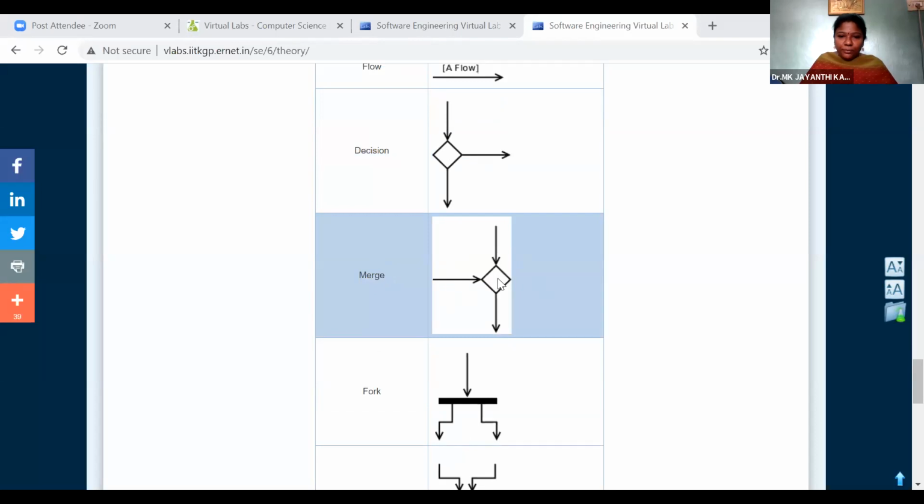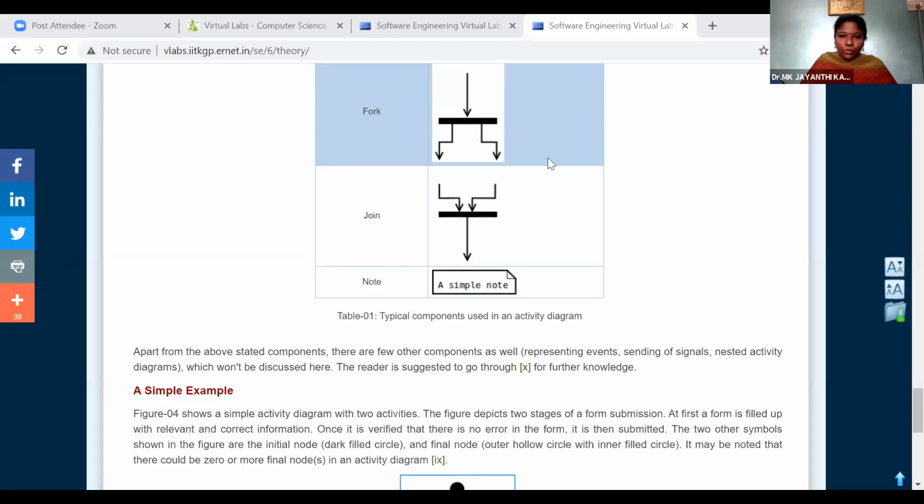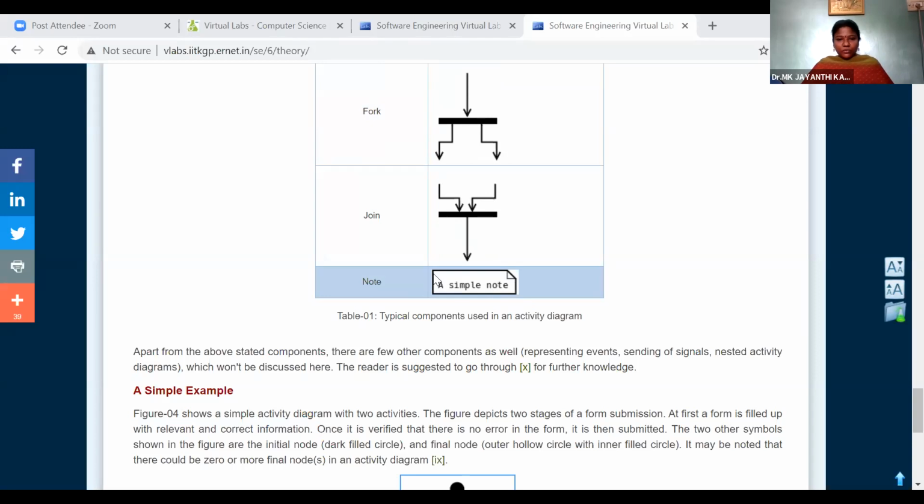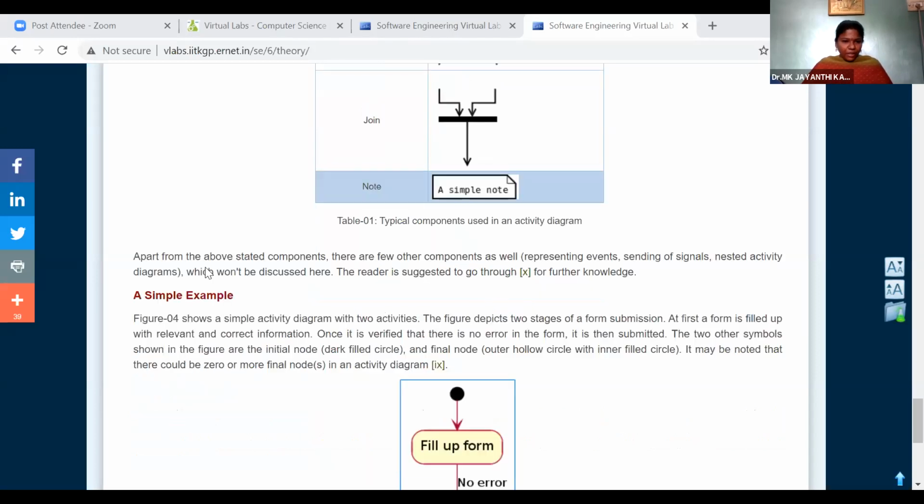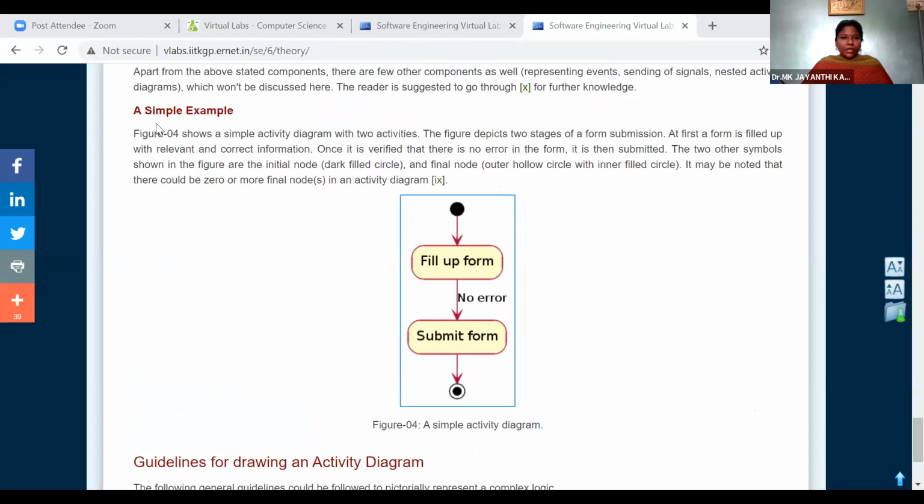So here this is merge. We are giving more than one input to the decision making, and it produces only one output. So this is called the merge notation. If you take the fork notation, fork is one input, multiple outputs. So the state accepts only one input and produces multiple outputs. And if you take join, we are giving multiple inputs to the state and it produces only one output. A simple node is a rectangle with folded corners, within which we specify the description. So by using the notations, we draw a simple diagram.